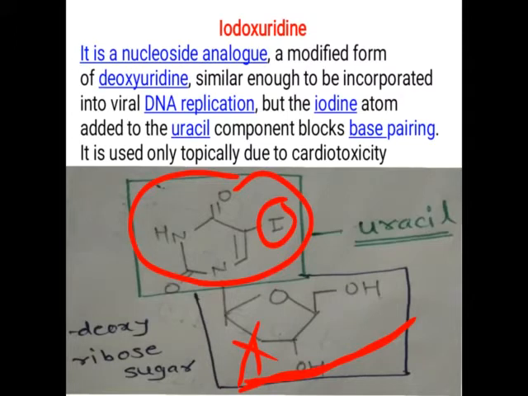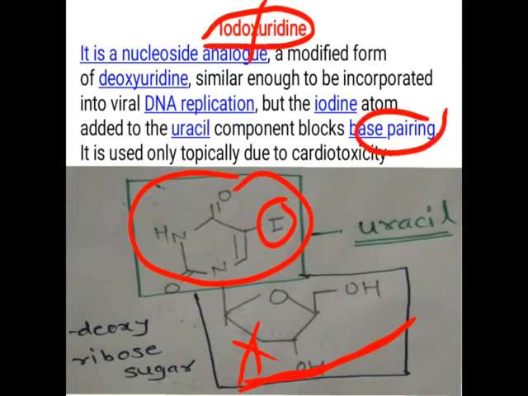If iodine is not there, then this uracil with sugar moiety is called uridine. But due to the presence of iodine, this drug is called idoxuridine. So it is a nucleoside analog. It is modified from deoxyuridine. Similar to what we have seen in the previous drugs, the mechanism of action is similar, but due to the presence of the iodine atom in the uracil component, it blocks base pairing. Base pairing cannot happen.